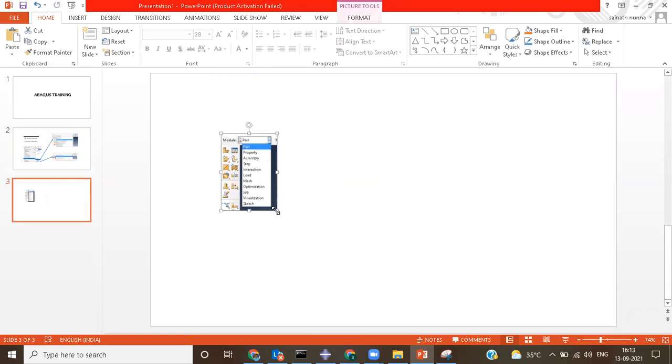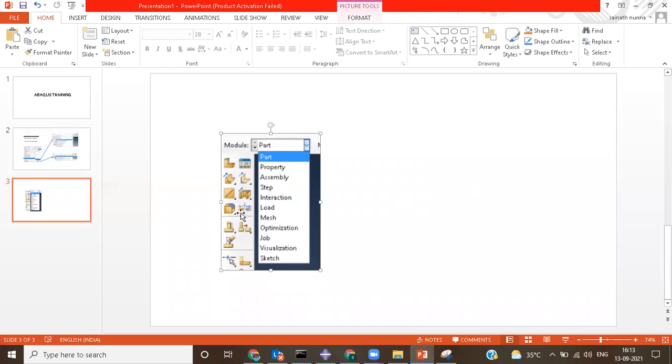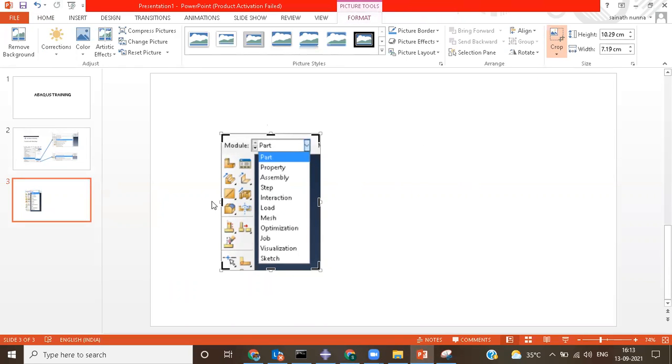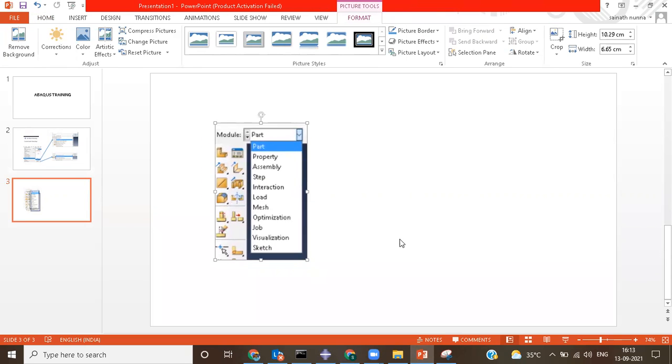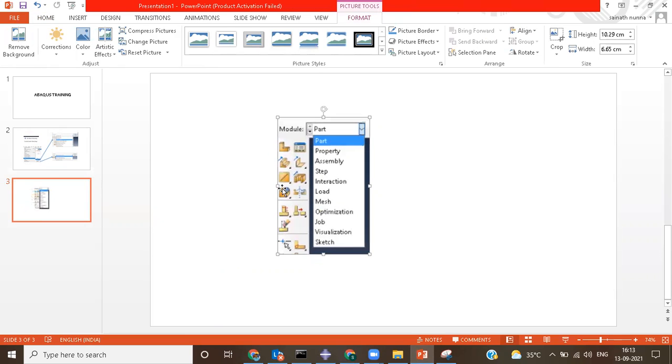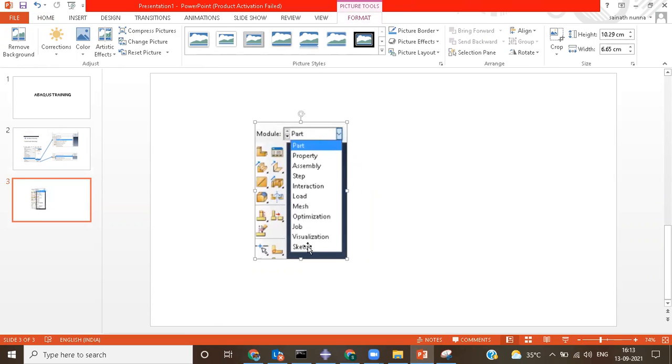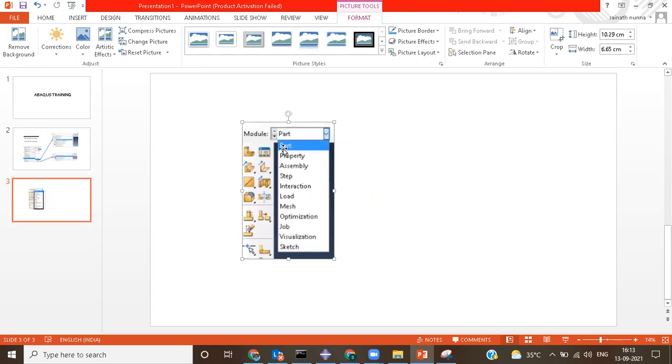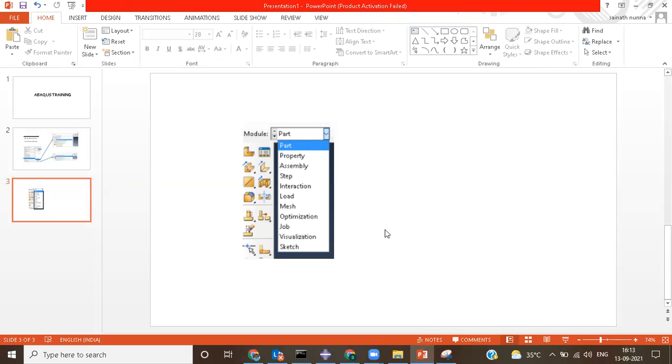Now, this is where you just go here and try this. Anyways, this is not required for us. The module name is required. This is the part module, property, assembly, and so on. Each and everything has its own importance, so you can write this down. In the part module, firstly, today we are just going to see all these particular operations. By the end of the day, you should understand what exactly each module helps with. That's what you should know.